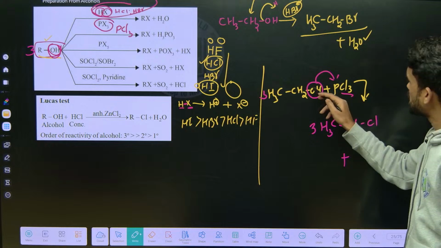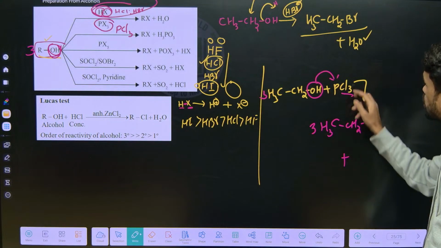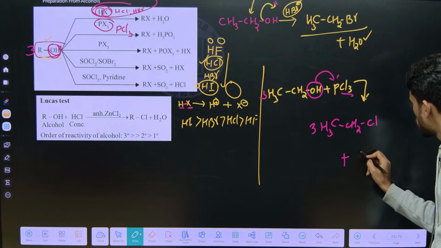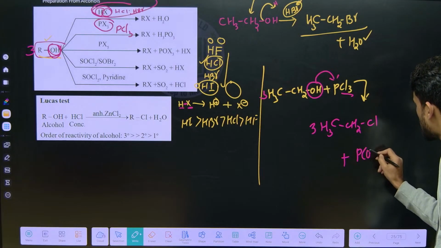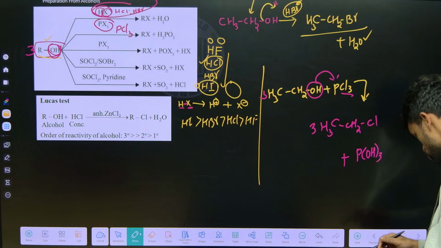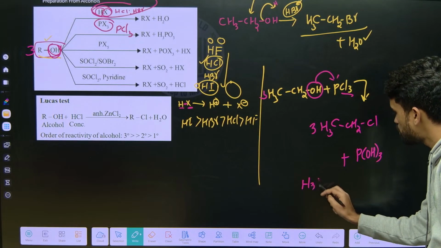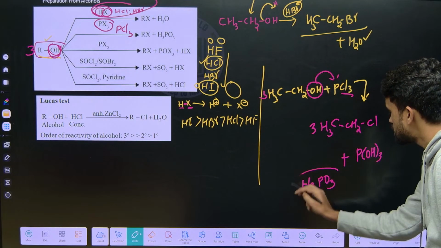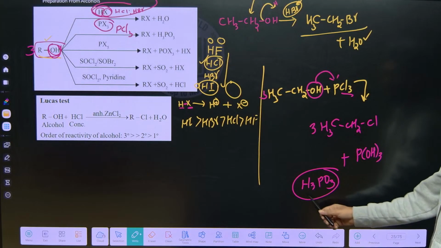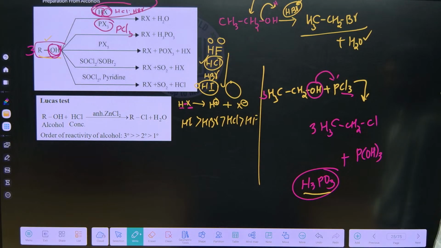So each OH given to this phosphorus, how many can be given? 3. So you can say P(OH) thrice right now. P(OH) thrice should not be written like this, actually it should be H3PO3, orthophosphorus acid. What is it? Orthophosphorus acid, like that.